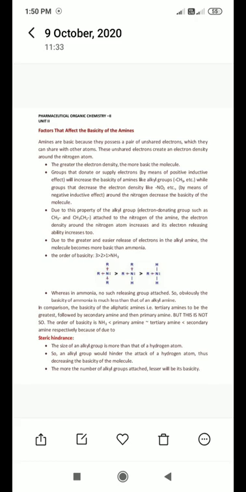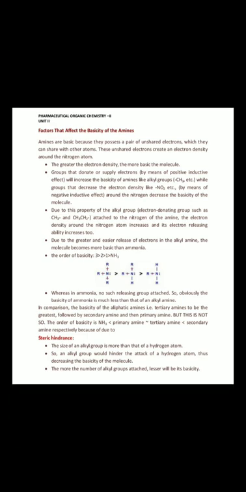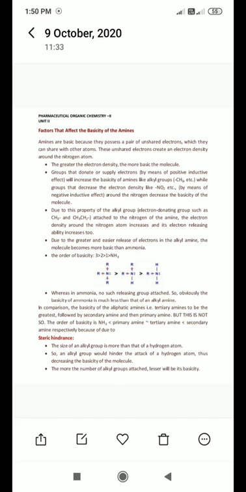But in ammonia, NH3, there is no atom like methyl, alkyl or any group which has the ability to donate electrons. So the electron density is not as much as in ethylamine or alkylamine. So ammonia is less basic in nature compared to alkylamine, ethylamine.